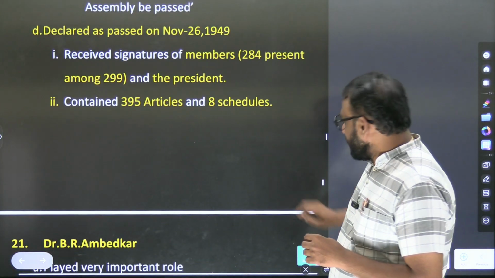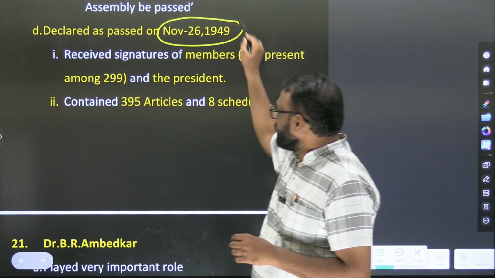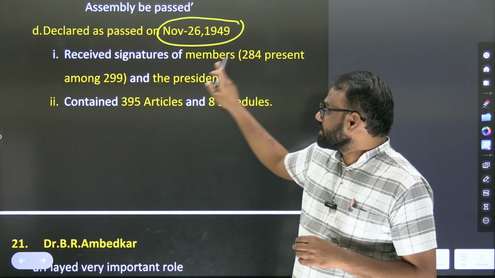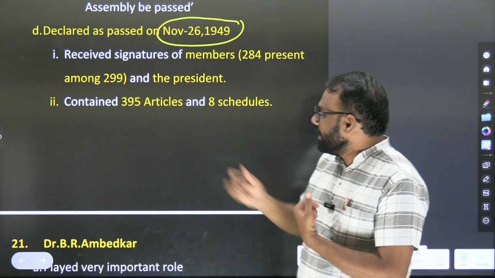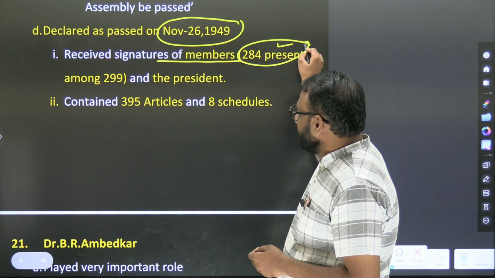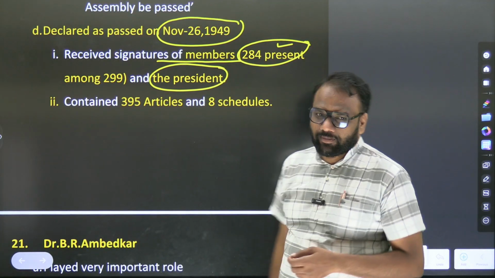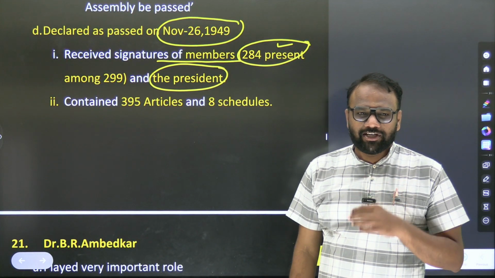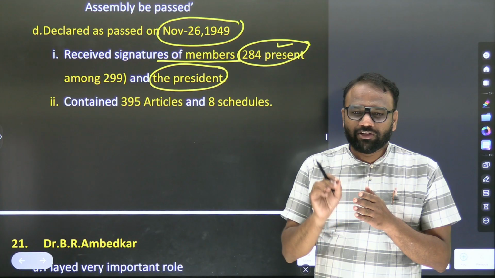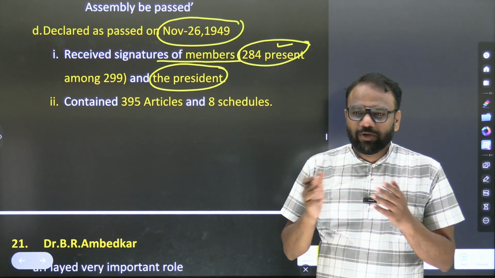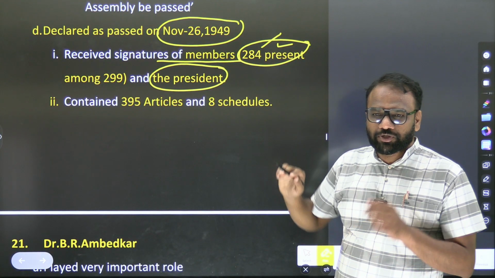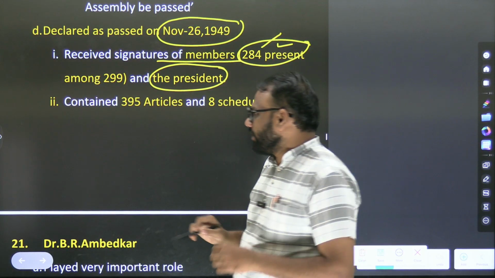It was declared as passed on November 26, 1949. So when was our Constitution passed? 26 November 1949. Okay, 49. It received the signatures of the members. 284 members were present, and the President. So among the 299 members, 284 members were present and they signed. These 284 members wrote the fate of India, because everything works as per the Constitution. So 284 members finally signed the Constitution on November 26, 1949.